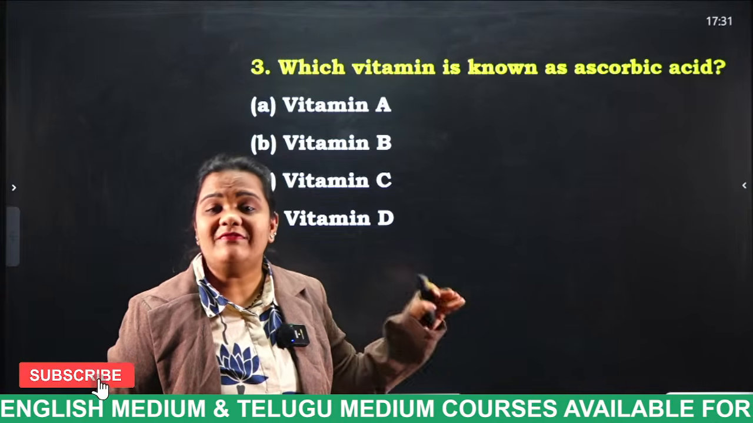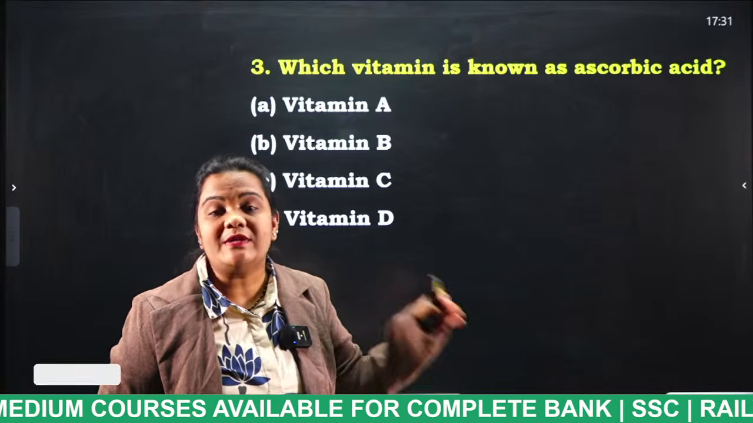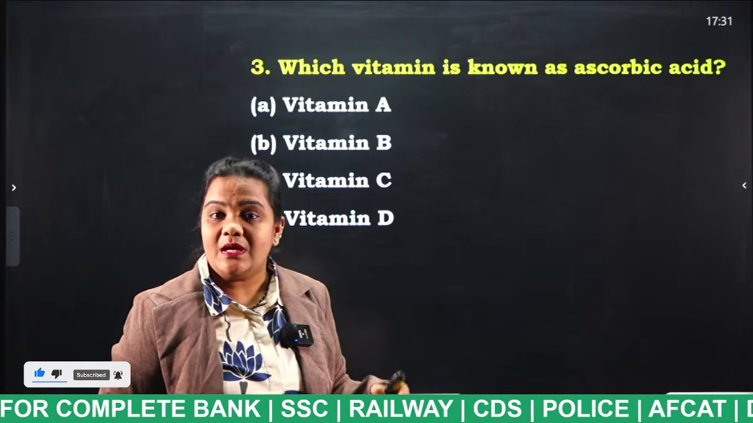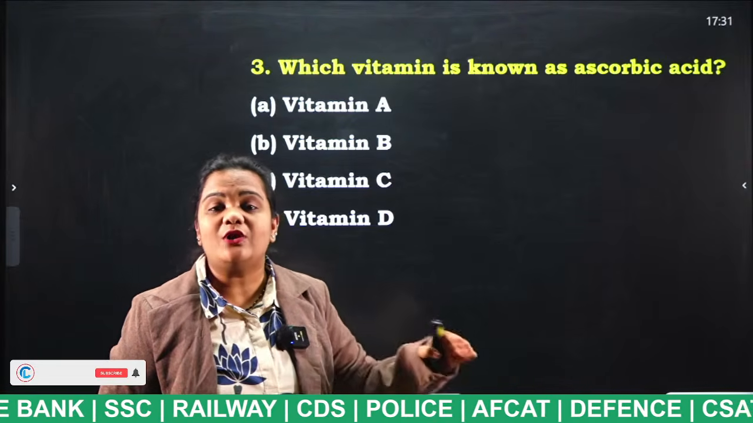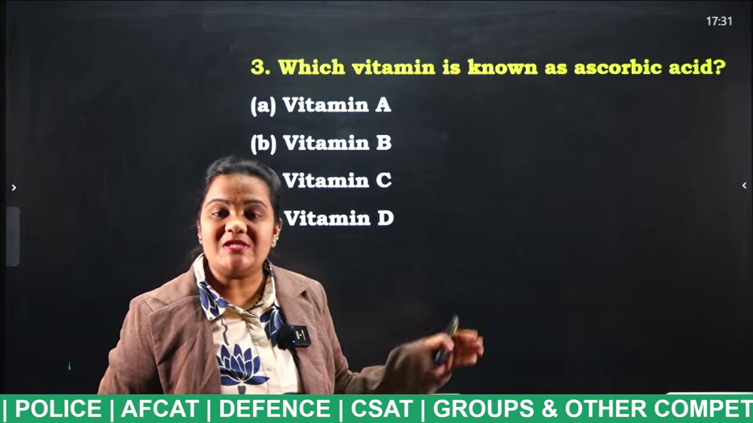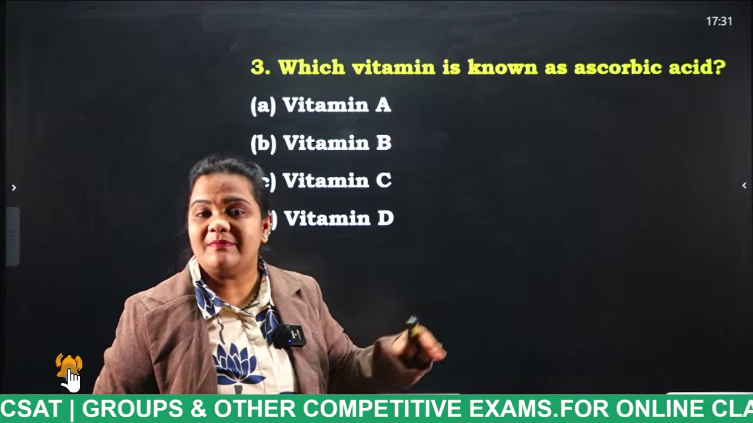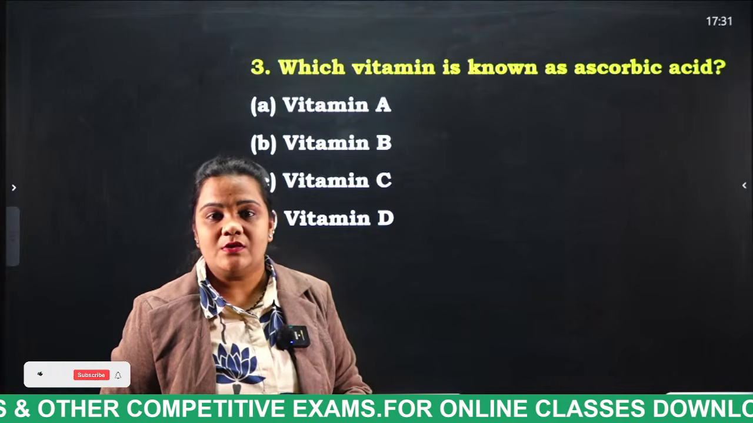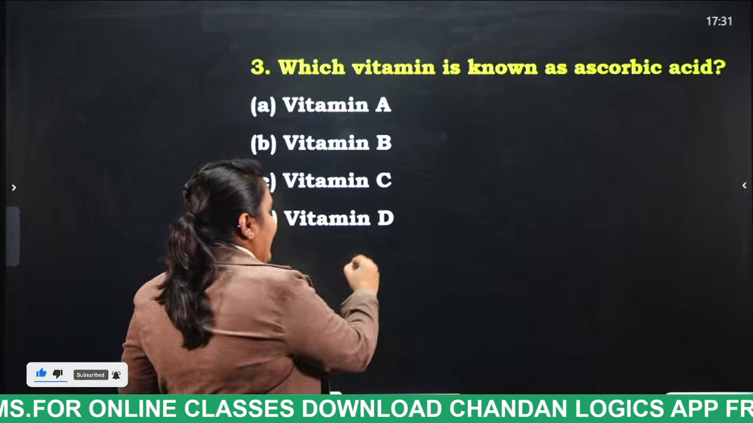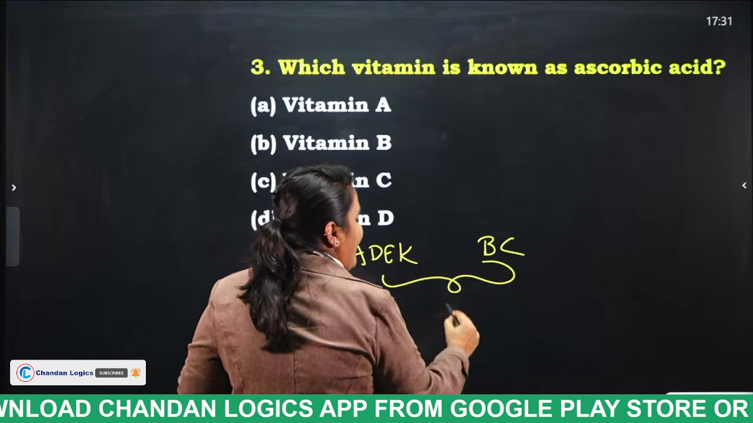In general, how many vitamins do we have, students? Vitamins are considered micronutrients. Generally, nutrients are of two types: macronutrients and micronutrients. Macronutrients are those which we need in larger quantities, and micronutrients are those which we need in lesser quantities. So vitamins are considered as micronutrients. In total, we have 13 vitamins. They are fat soluble vitamins and water soluble vitamins. Fat soluble vitamins are A, D, E, K. And water soluble vitamins are B and C.